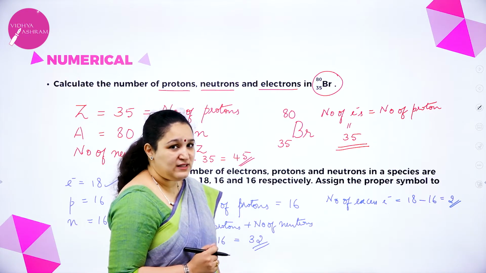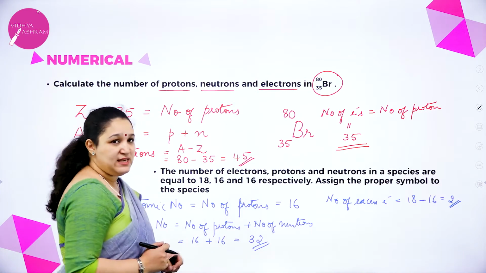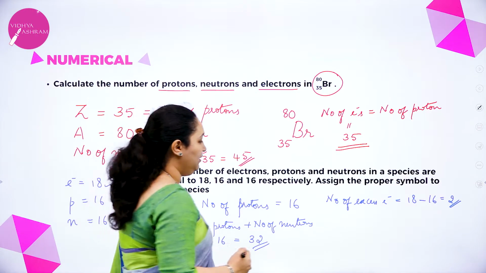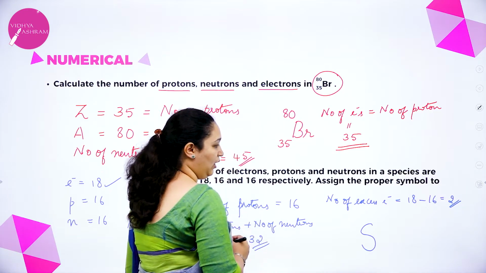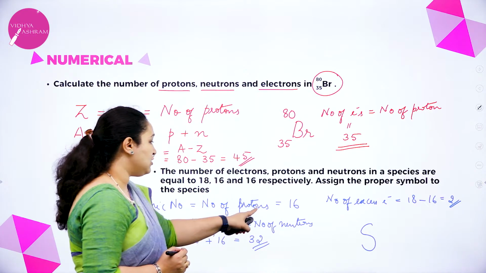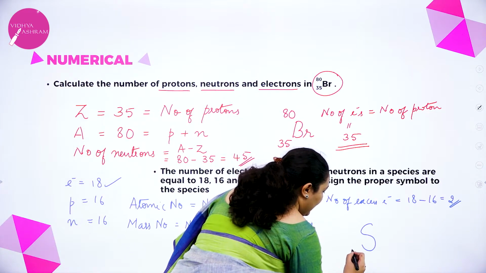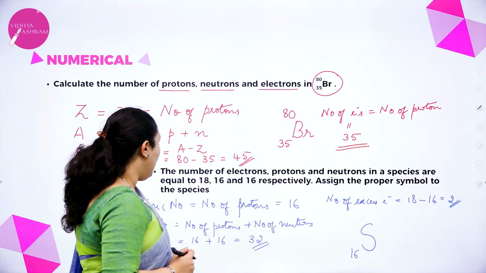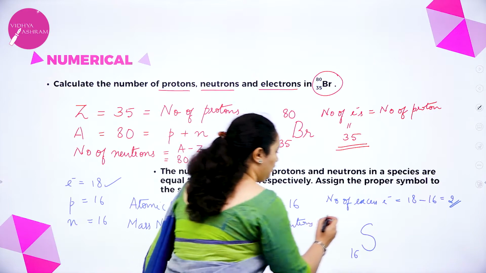So shall we write the symbol? Because the atomic number is 16, I know the element is sulfur. So I write sulfur. Now, how many protons are present? 16, which is the atomic number. So I will write 16 below. Then the mass number is number of protons plus neutrons, which is equal to 32.